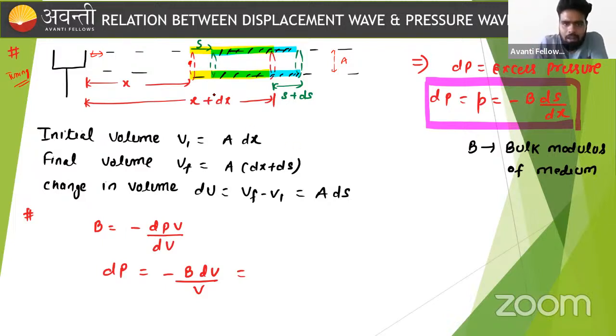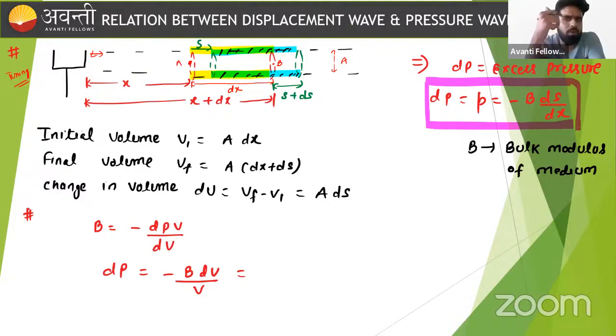And another part of this air column we consider here: say this point is B, this point is A. This is a small displacement, beta, very small, that is ds.